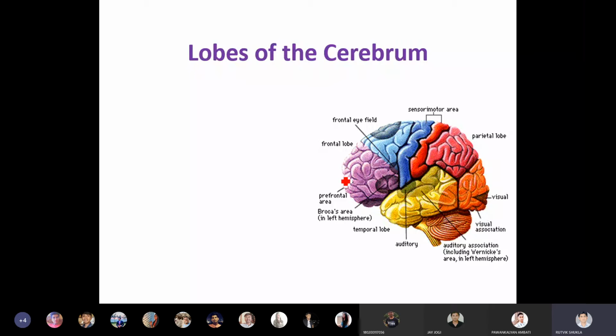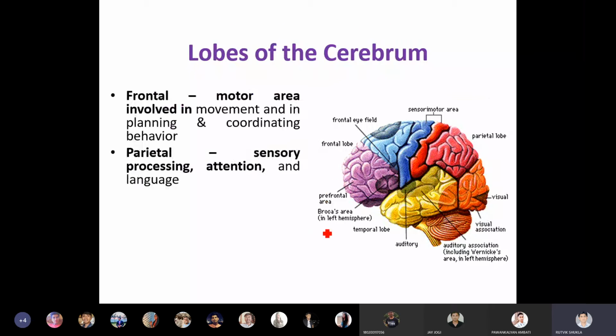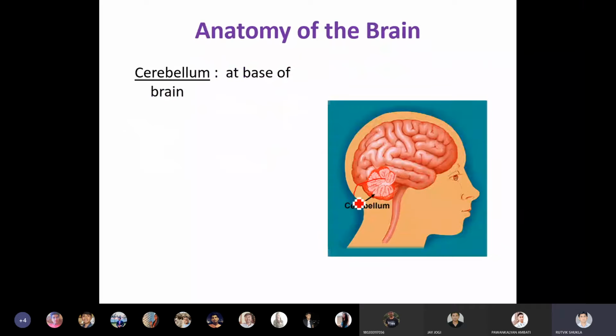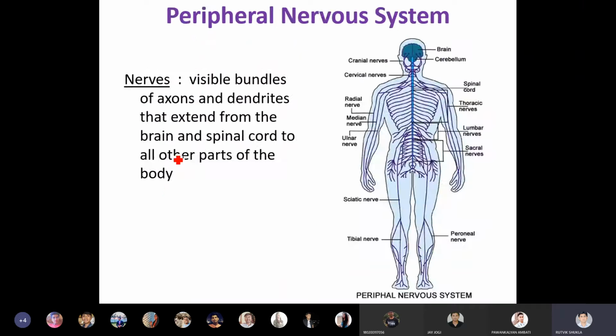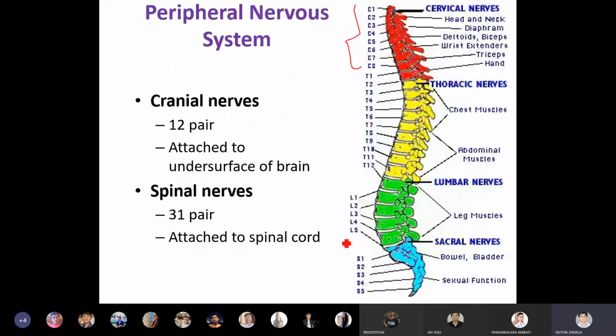Functions like thought, language, senses, memory, and voluntary movement are performed by that particular part. Now, if you look at the structure, it is made up of different lobes, which we have also discussed in detail. Cerebellum, which is called the smaller brain, is at the base of the brain and is responsible for muscle coordination, balance, and posture.